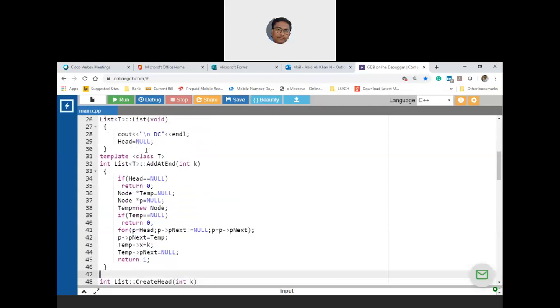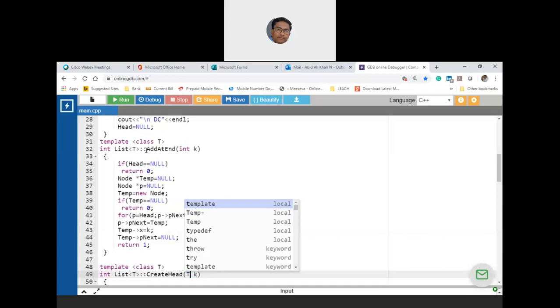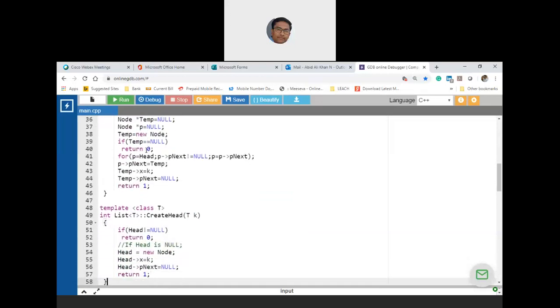What is this? This is the head node, creating the head node with a specific data, with a generic data type. That means this will be T. Okay. So notice that head arrow X is a T type.